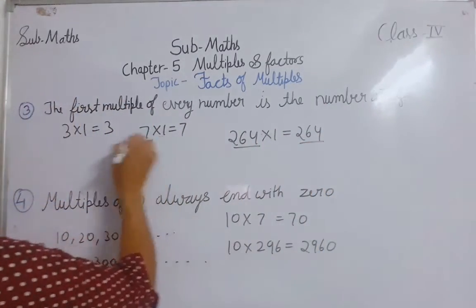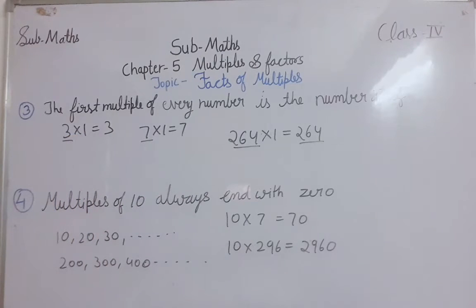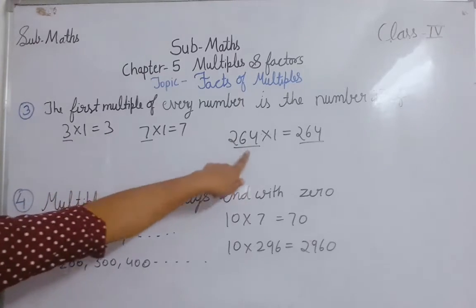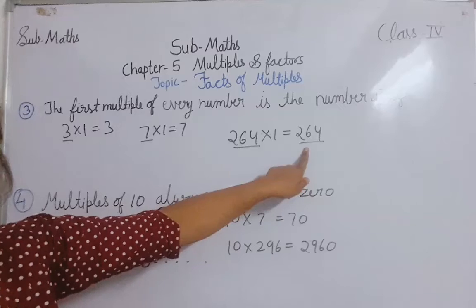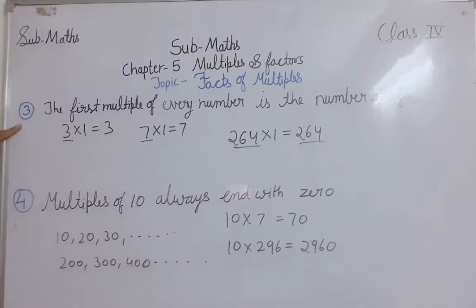If I am asking for the first multiple of any number, what will it be? The number itself. Whatever the number is, that number itself is the first multiple of that number. That is fact number 3.